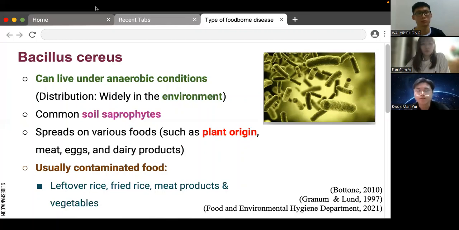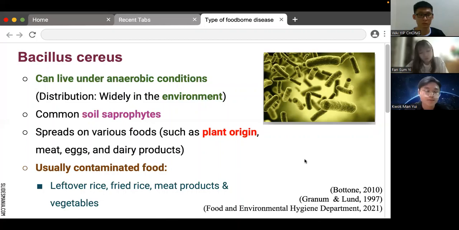So the last bacterium is Bacillus cereus, which can live well under anaerobic conditions. Bacillus cereus is widely distributed in the environment. It is a common soil saprophyte that spreads easily to a variety of foods, especially those of plant origin, but is also frequently isolated from meat, eggs, and dairy products. The foods usually contaminated with Bacillus cereus include leftover rice, fried rice, meat products, and vegetables.